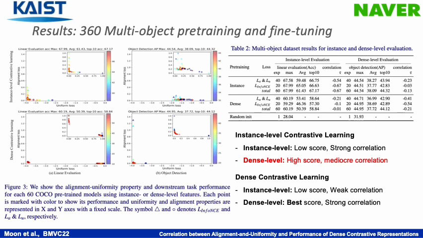To evaluate the dense features on the COCO pre-trained model, we analyze the correlation between alignment uniformity of dense features on the COCO test set and VOC object detection performance. As seen in Figure 3b, all experiments showed higher performance as the alignment uniformity metric decreased. Also, the instance level and dense CL showed high performance. From these results, pre-training schemes with instance level or dense contrastive learning using multiple objects perform well in dense prediction tasks, despite the complexity of rich semantic information.